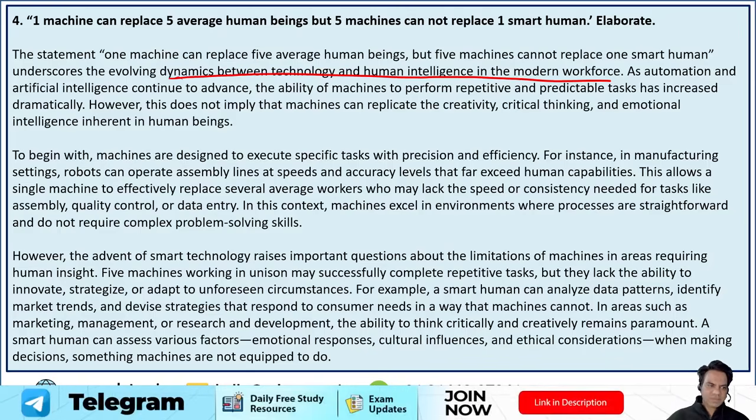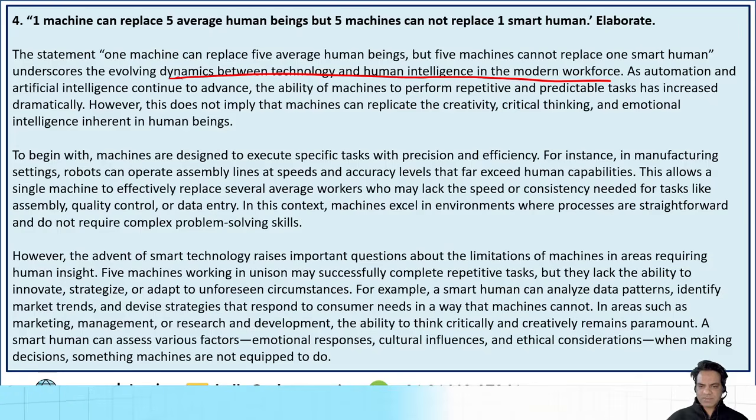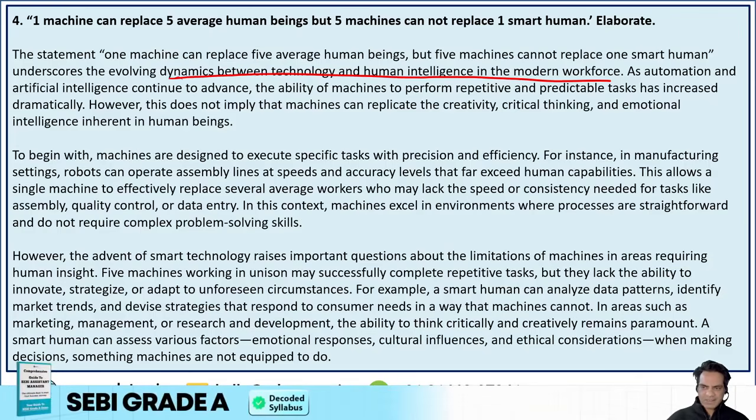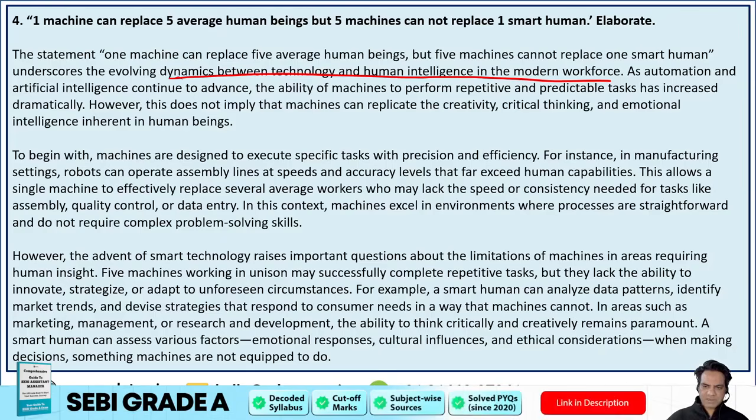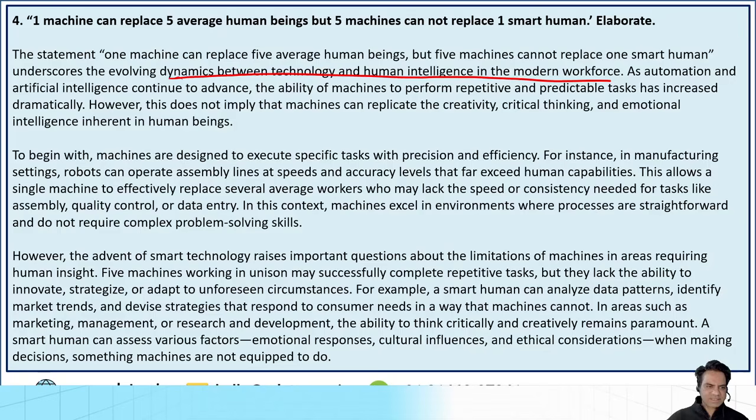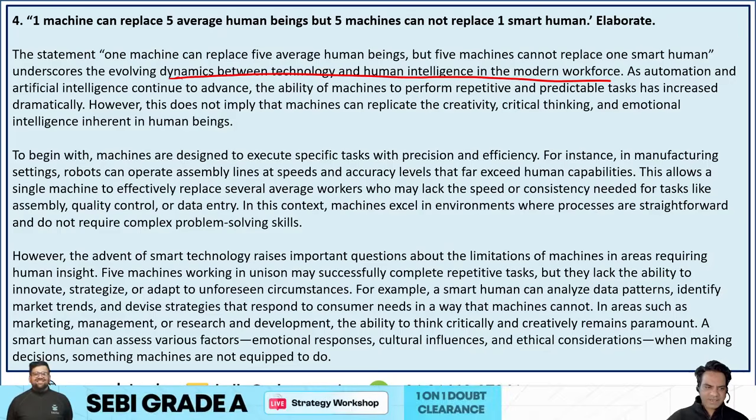To begin with, machines are designed to execute specific tasks with precision and efficiency. For instance, in manufacturing settings, robots can operate assembly lines at speeds and accuracy levels that far exceed human capabilities. This allows a single machine to effectively replace several average workers who may lack the speed or consistency needed for tasks like assembly, quality control, and data entry.